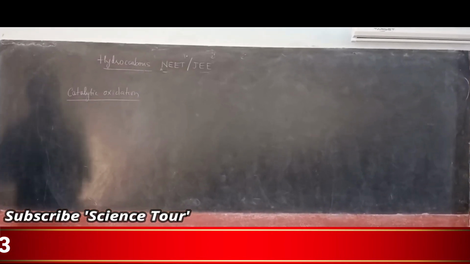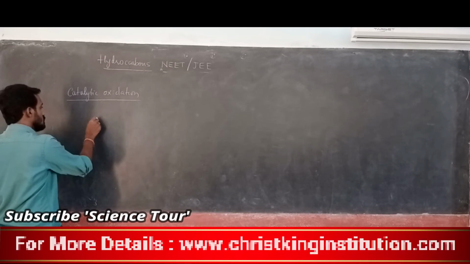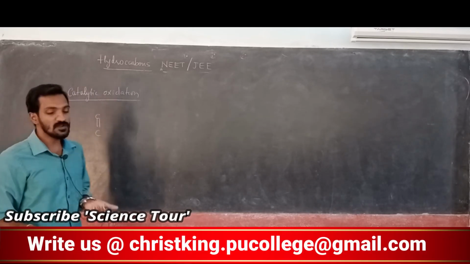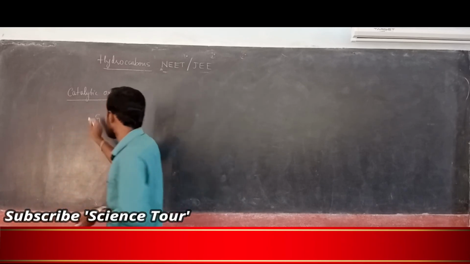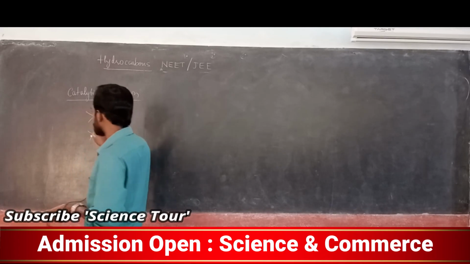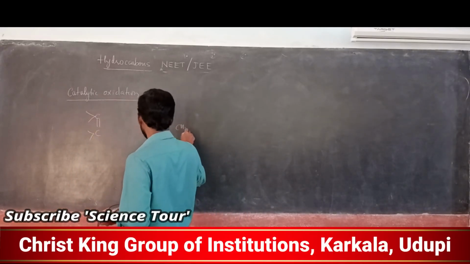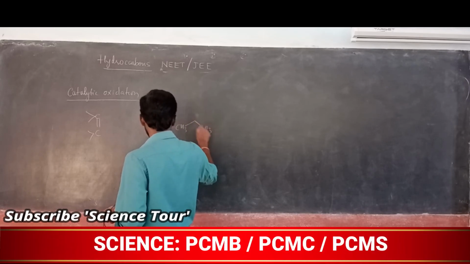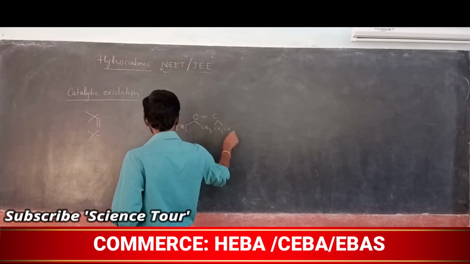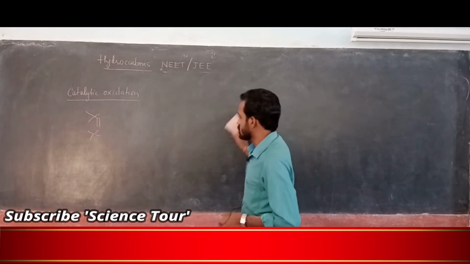Students, next catalytic oxidation of alkene. My dear students, alkene reacts in the presence of silver. See, this is alkene, here CH3 CH3 CH3 CH3, here C double bond C, understood? So instead of writing like this, CH3 CH3 C double bond CH3 CH3, I just wrote like this. Okay, this is alkene.